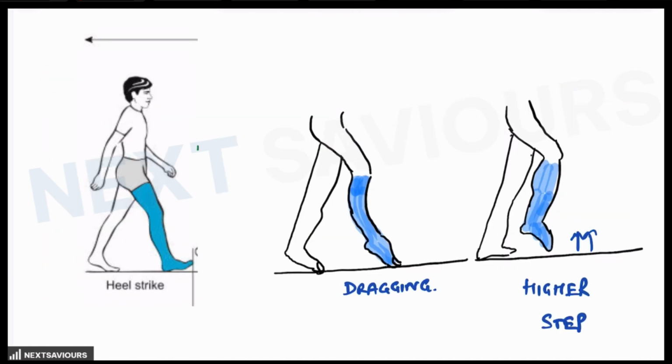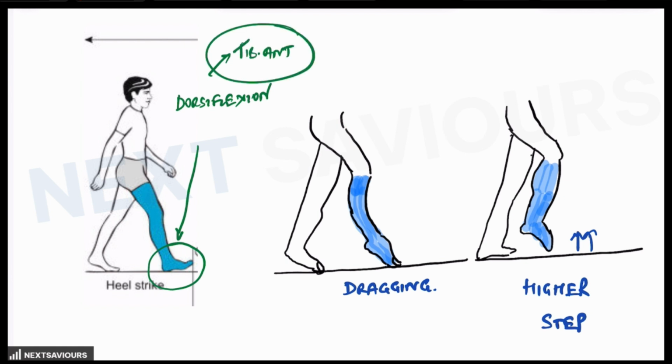Now, let's talk about the basic anatomy behind the heel strike. All of us are aware that in order for the foot to carry out this function of heel strike, the ankle should be in dorsiflexion, and the major dorsiflexor of the ankle is tibialis anterior. The nerve which supplies the tibialis anterior is the common peroneal nerve. So these are the three things associated with the basic anatomy of heel strike. In order to perform the first stage of the gait cycle, there has to be dorsiflexion of the ankle.